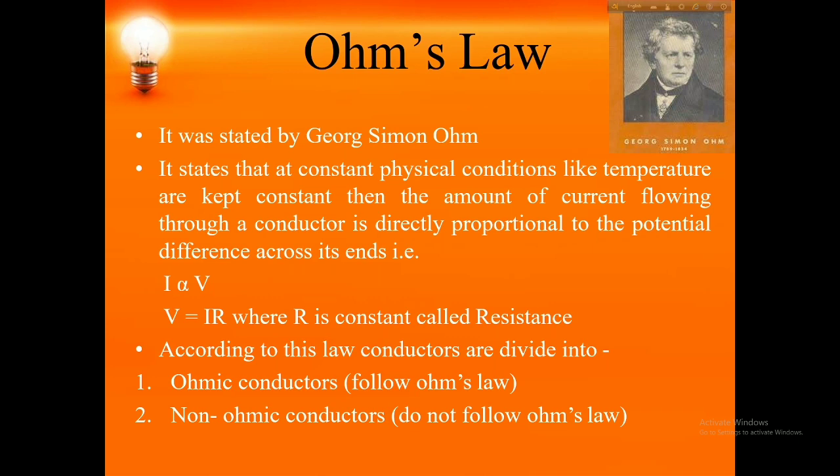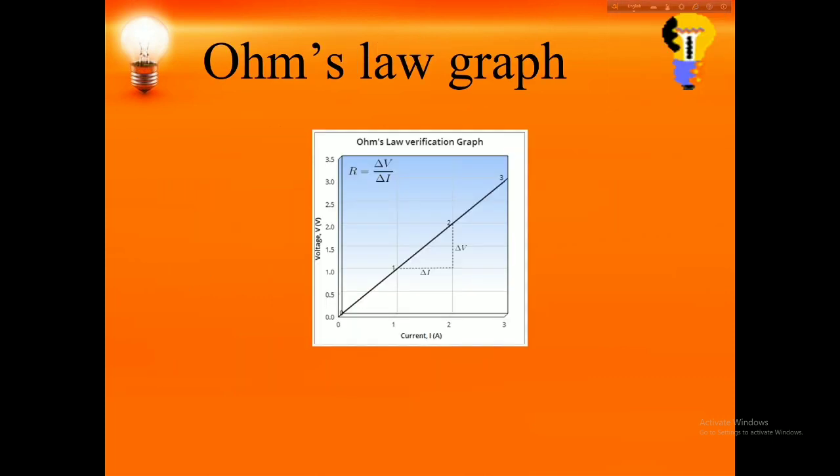V varies as I, or V equals IR, R is called the resistance. According to this law, conductors are divided into ohmic conductors and non-ohmic conductors. An ohmic conductor follows Ohm's law. A non-ohmic conductor does not follow Ohm's law.